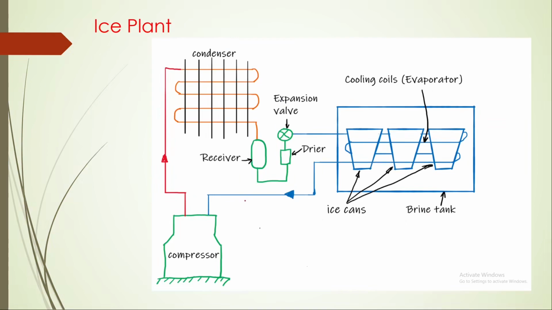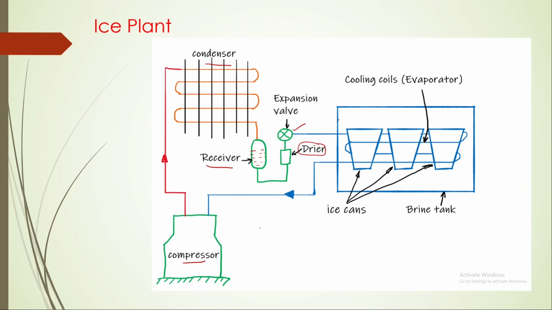So this is an ice plant. This is similar to a VCR system. There will be a compressor, condenser, and receiver to separate vapor refrigerant and liquid refrigerant. Dryer will absorb moisture content in the refrigerant. Expansion valve will decrease the pressure and temperature of the refrigerant. So for liquid refrigerant, the receiver acts as a storage tank. After the liquid refrigerant reaches the evaporator, it will cool the brine.